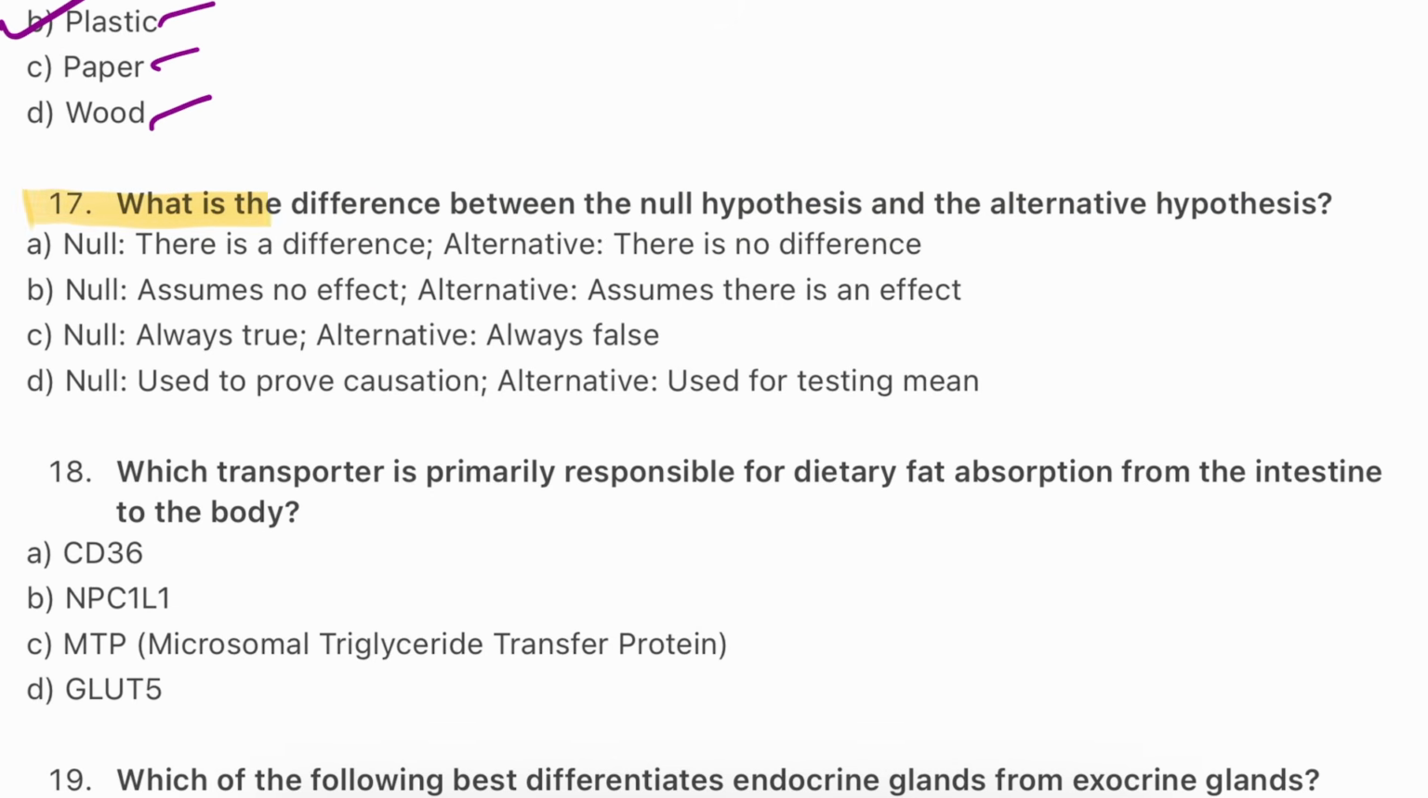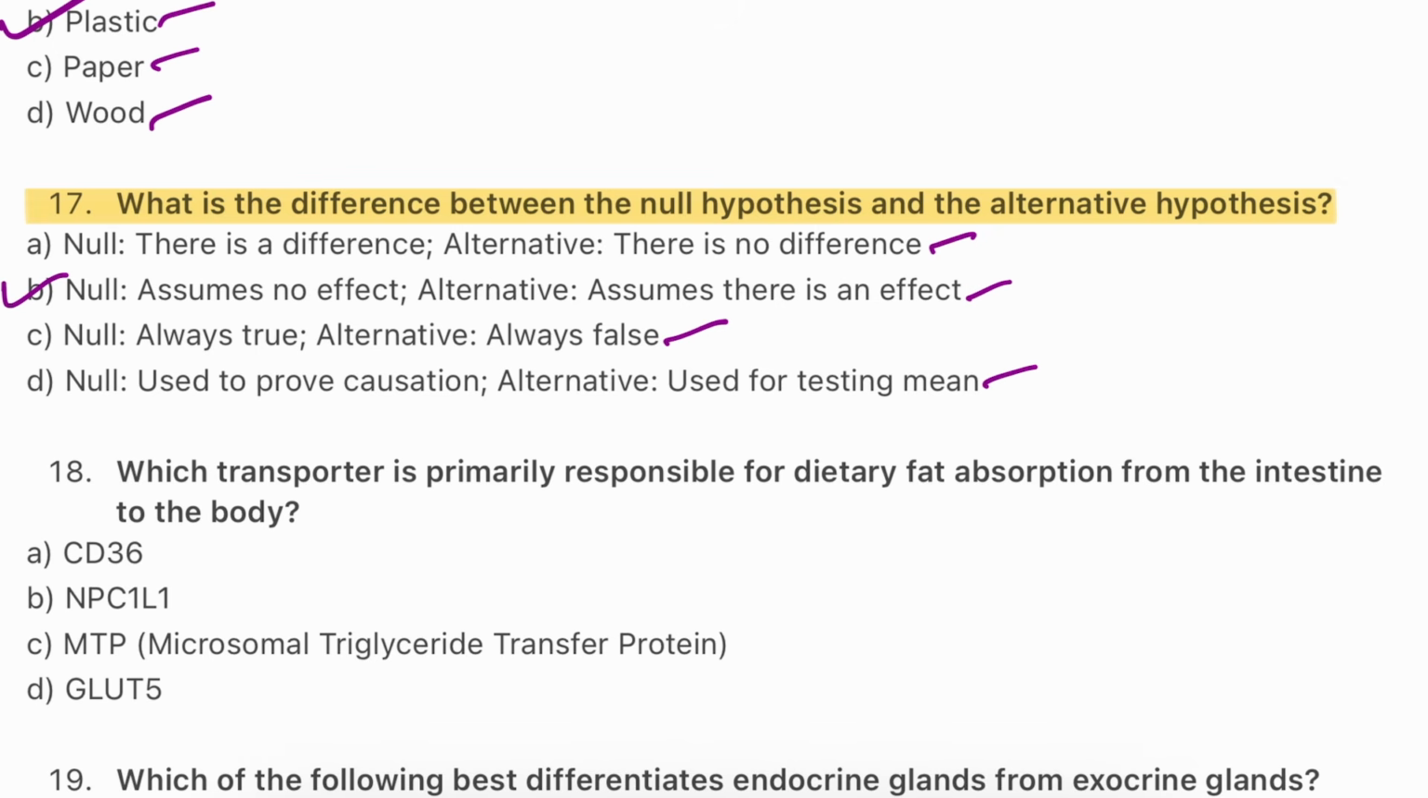Question number 17. What is the difference between null hypothesis and alternative hypothesis? Null hypothesis, there is a difference. Alternative, there is no difference. Null assumes no effect. Alternative assumes there is an effect. Null always true. Alternative always false. Null used to prove causation. Alternatives used for testing means. The answer is B. Null assumes no effect.